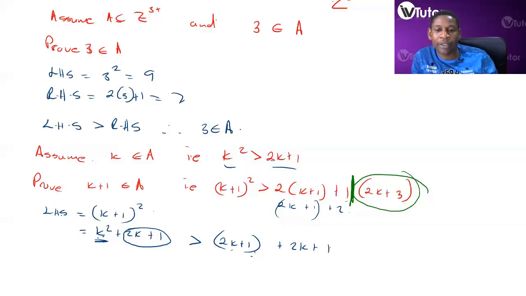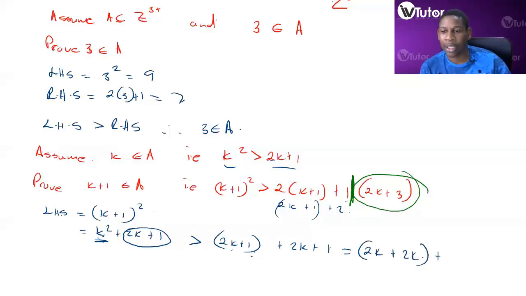So now we know this is equivalent to 4k plus 2. Right? So we want it to be, let's put it as 2k plus 2k plus 2, right?